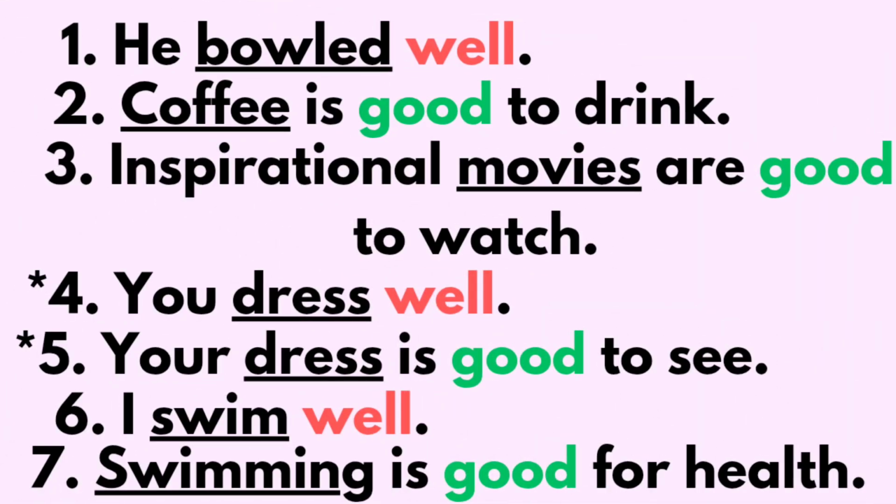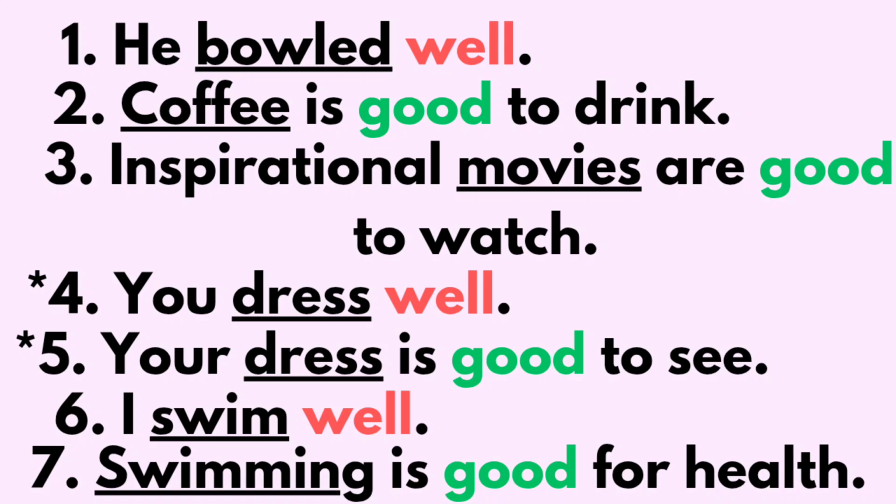Another 7 examples. He bowled well. How did he bowl? Well. Here bowled is a verb and so well is an adverb. So it describes the verb bowl. Coffee is good to drink. Here coffee is a noun and good is an adjective.